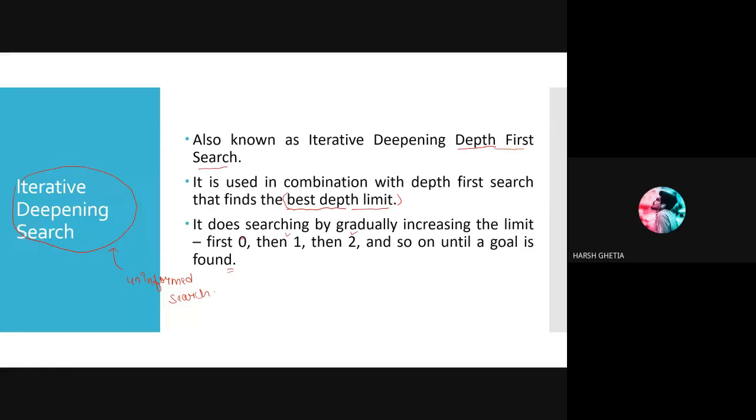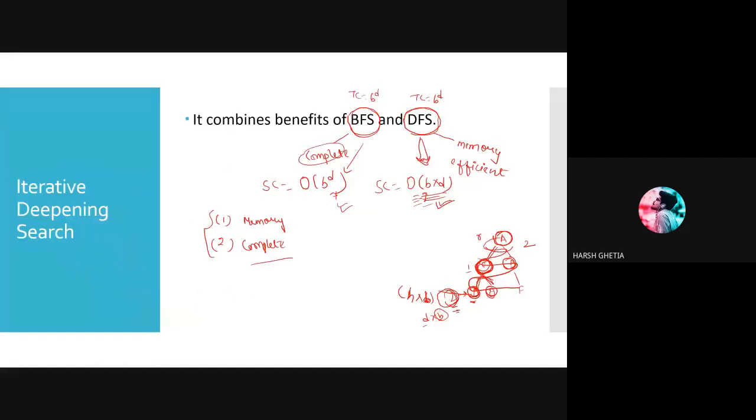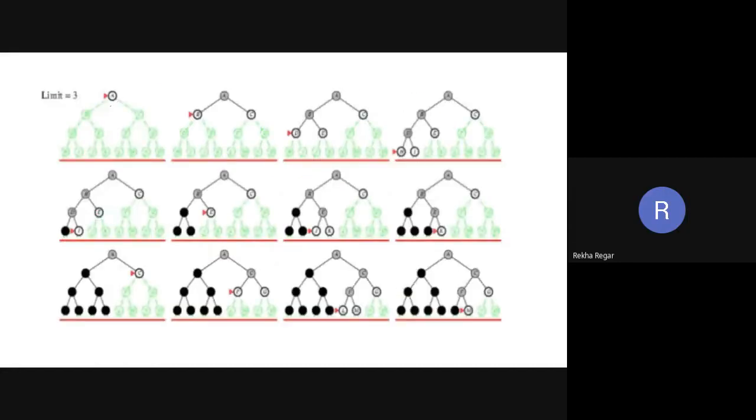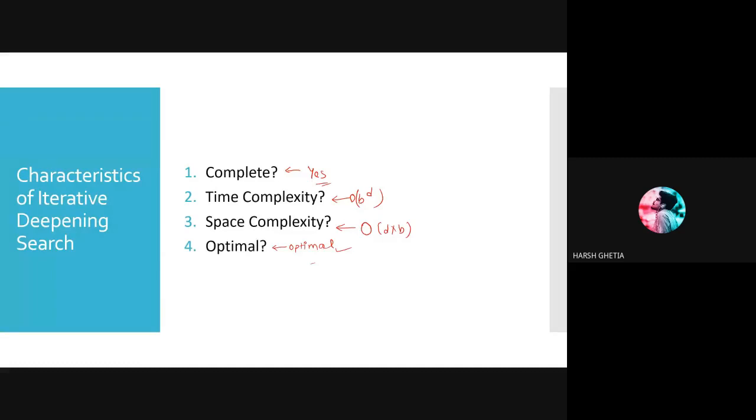Okay. Next point, it is complete. It is optimal. The space complexity and time complexity are already given. Space is depth into branching factor. Okay, Harsh.